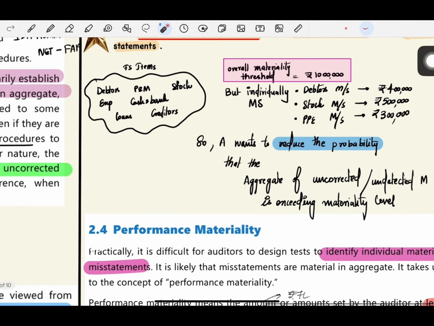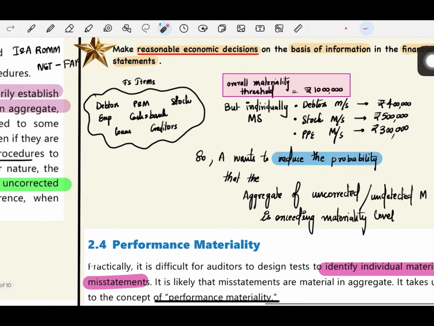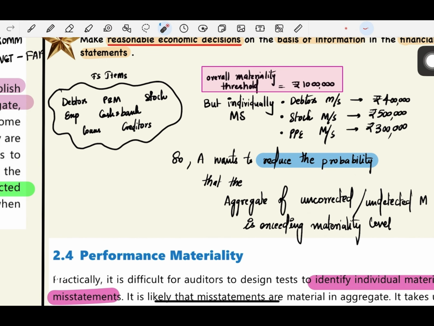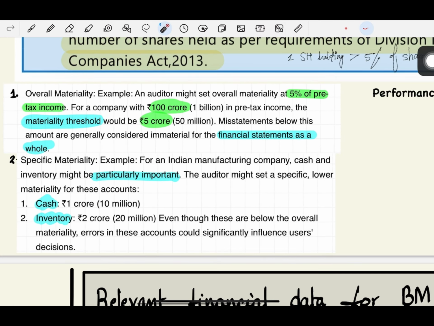Next, the next concept is performance materiality. Before reading this concept, let us understand it with the help of an example. But even before that, let us understand what is total materiality, or overall materiality. For example, an auditor might set overall materiality at 5% of pre-tax income. For example, a company has 100 crore worth of pre-tax income. Then what is the materiality level? 5 crores. So the materiality threshold will be 5 crores. So this is the overall materiality. It is for the financial statements as a whole.